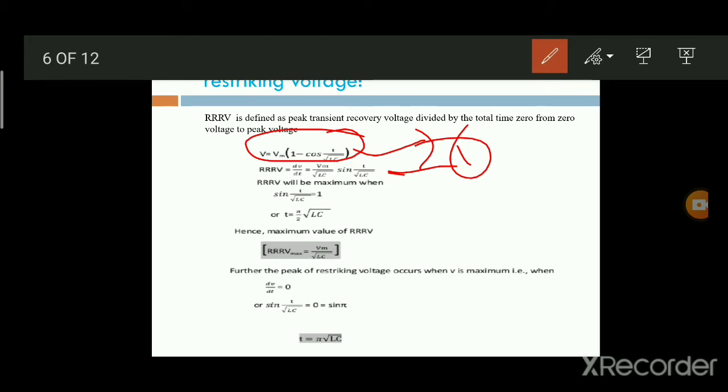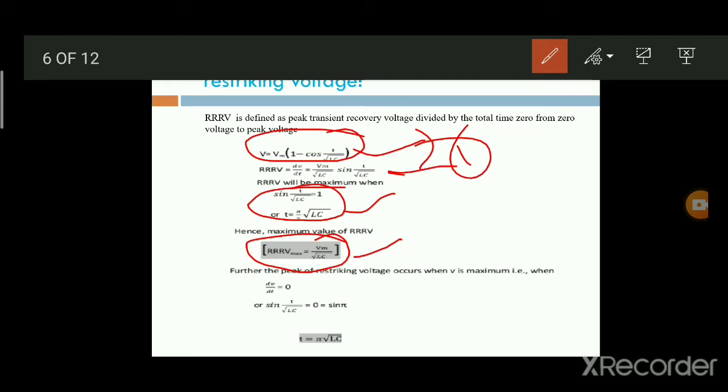The rate of rise of restriking voltage will be maximum when sin of t by root LC equals 1, or t equal to pi by 2 root LC. Hence the maximum value of the rate of rise of restriking voltage is Vm by root LC.